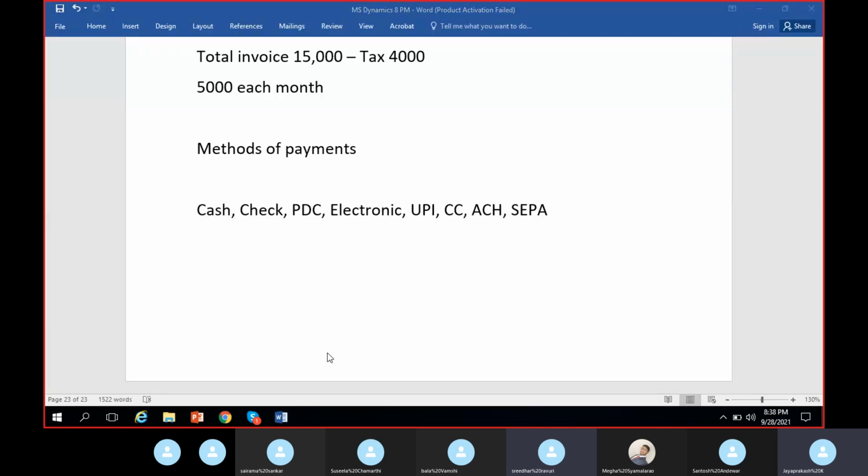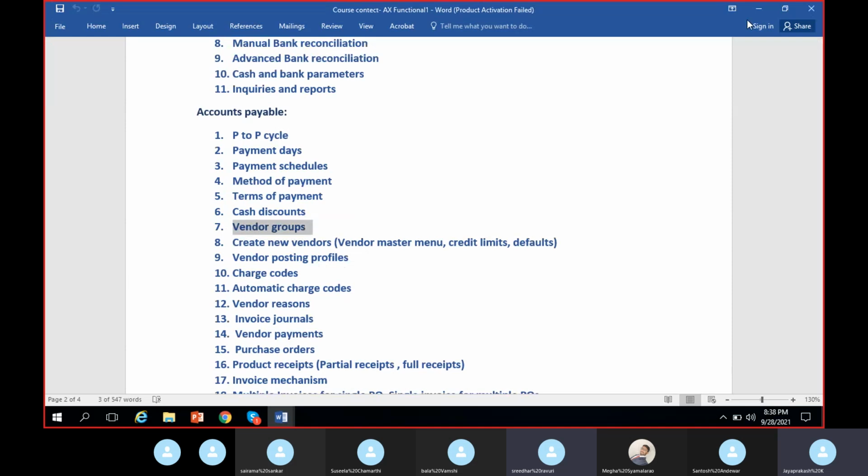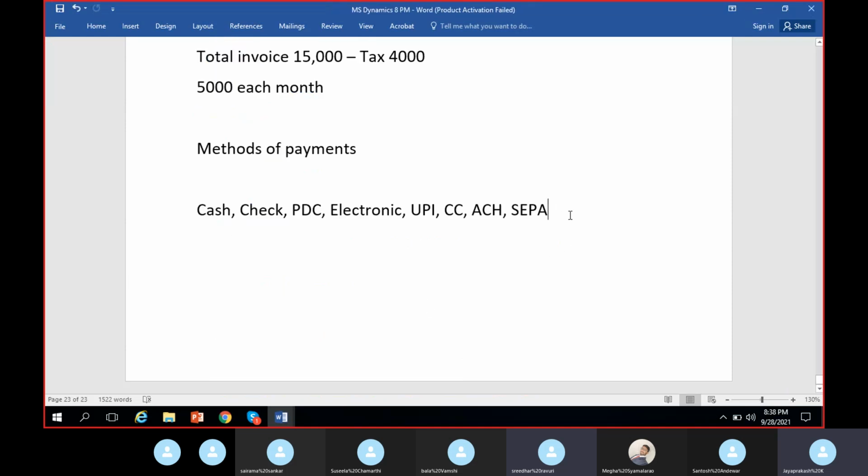Vendor groups. So what kind of vendors do we have in business? Why do we have this concept called vendor groups, and why do we have to group the vendors? Does anybody have any idea how we can group the vendors in business? Group by type, or by nature of transactions, or by method of payment. Correct. So this categorization or grouping differs with perspective.